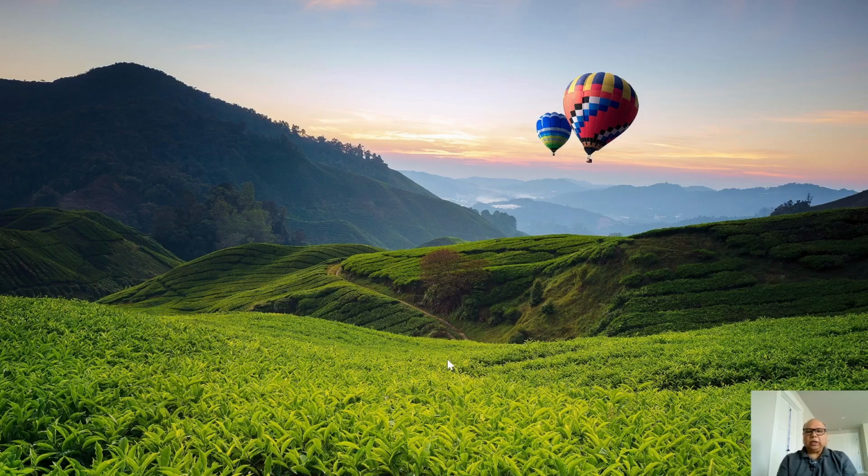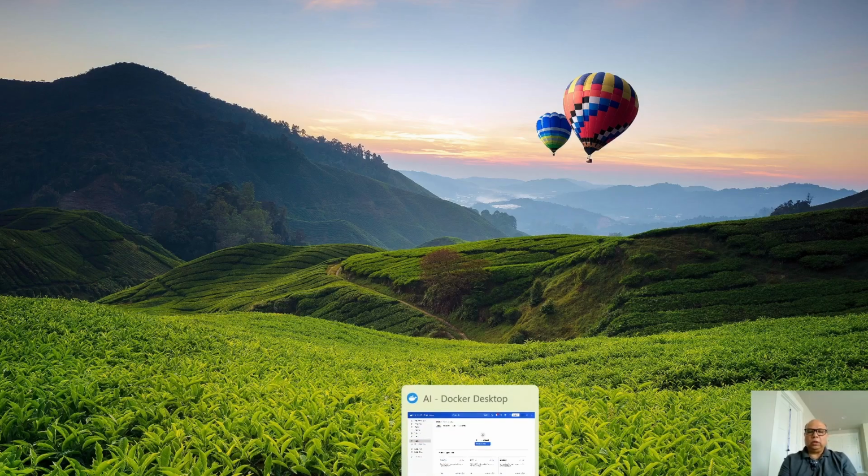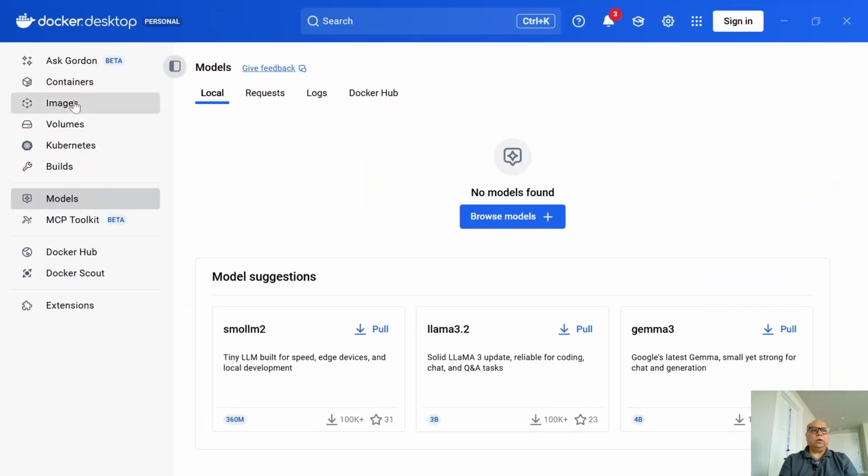So now I have Docker installed, and this is how Docker Desktop will look. I don't have much here. There's Docker installer, containers, and whatnot. Let's not worry too much about what all these Docker things mean for us.